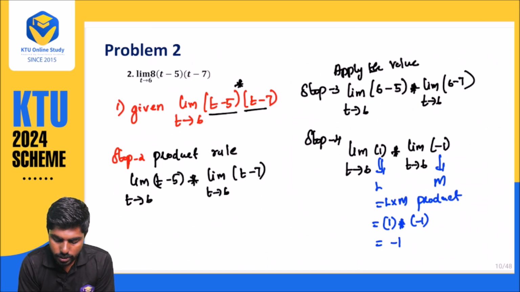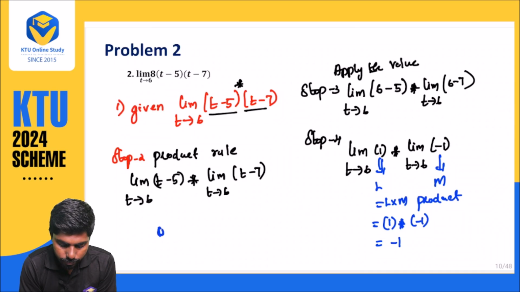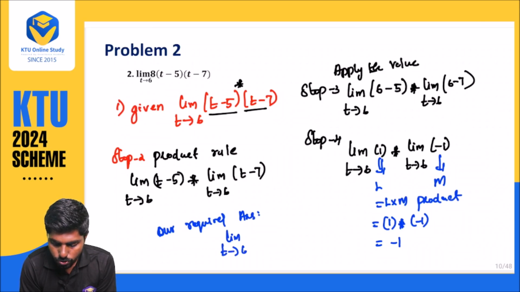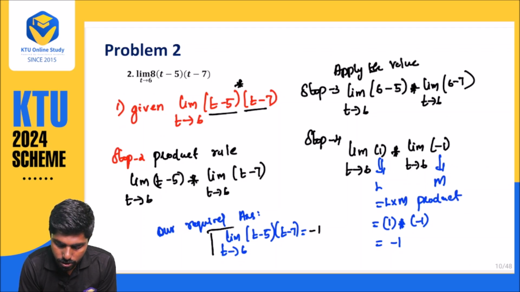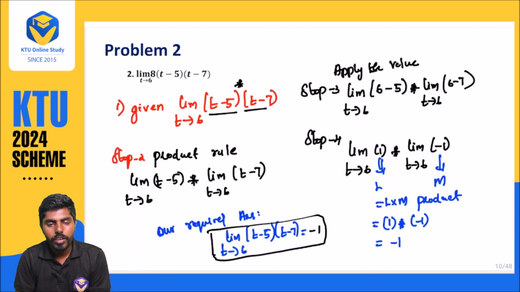So what is your answer? Our required answer, that is limit t approaches 6, t minus 5, t minus 7, is equal to what? That is nothing but our answer, minus 1. This is the thing. Okay, very simple.